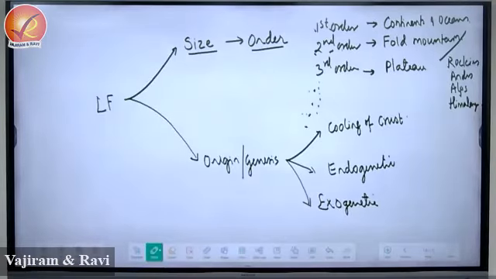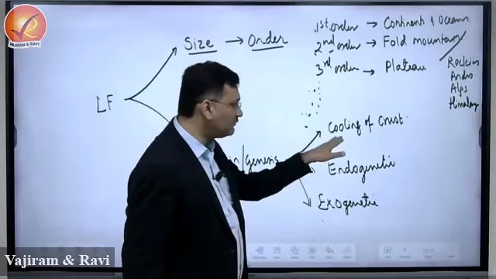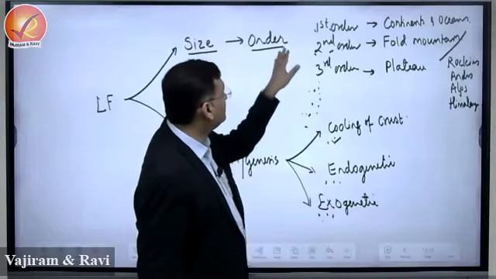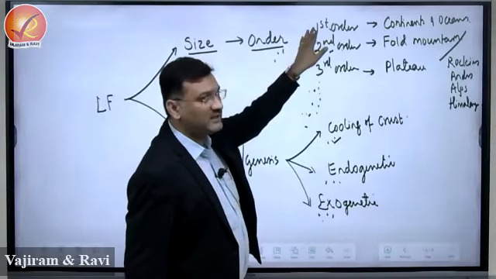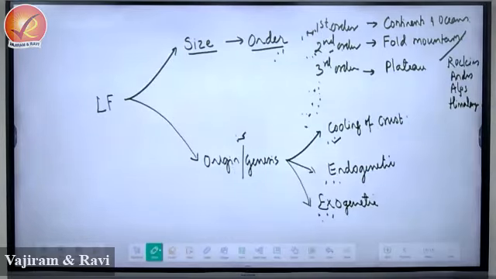The wind action has resulted in sand dunes, barchans, sandbars, etc. Okay. So landforms based on the origin has three conditions. First is cooling of the crust, endogenetic and exogenetic. Based on the size, they are classified as first order and second order. Third, fourth also are there, right? This is about the classification.